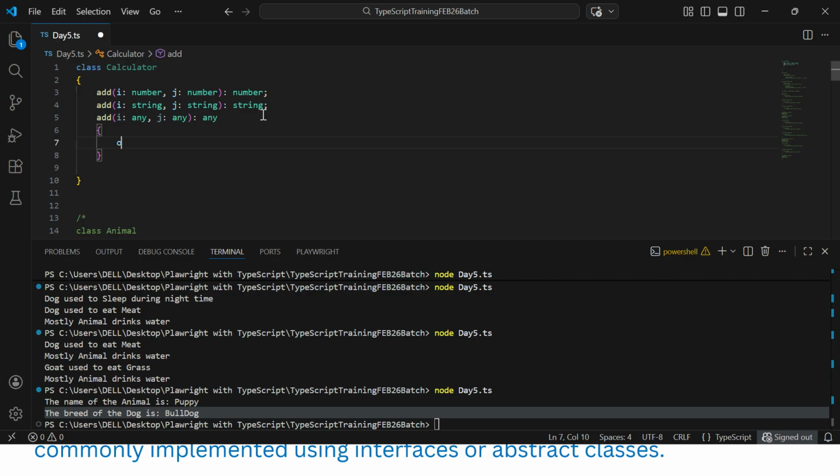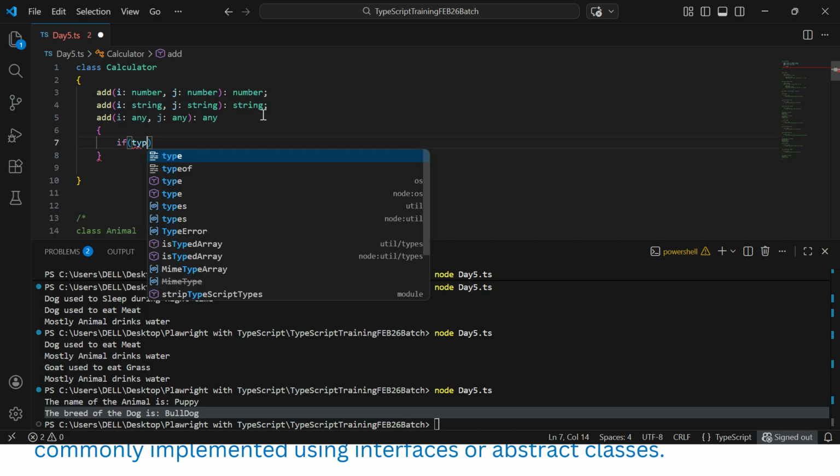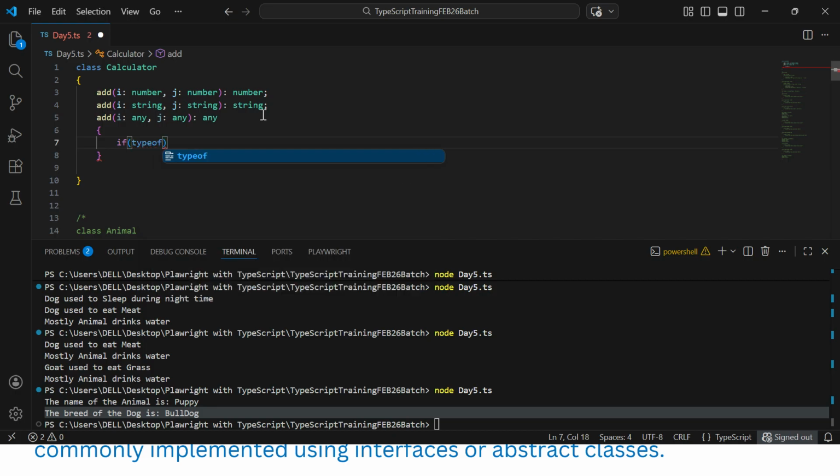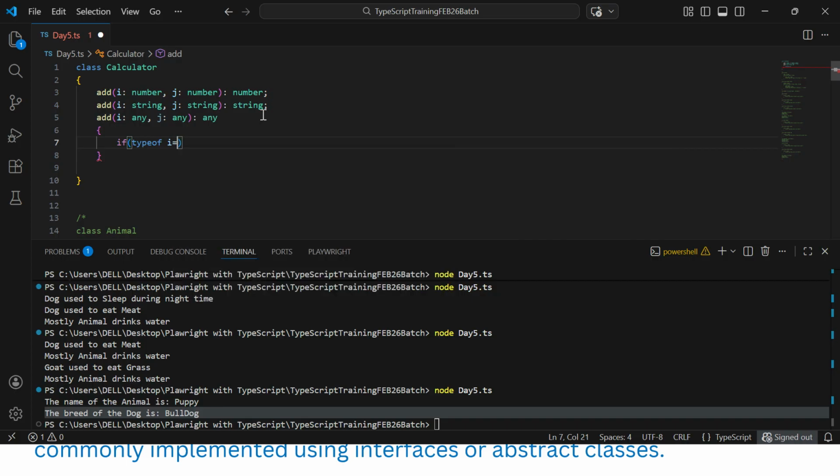Okay, if typeof i, we are giving strict operator, meaning data type and value, equal to number.